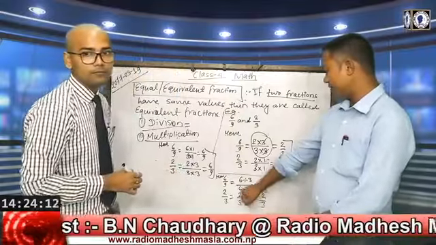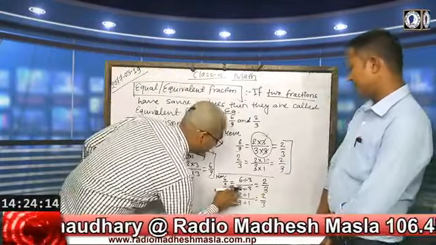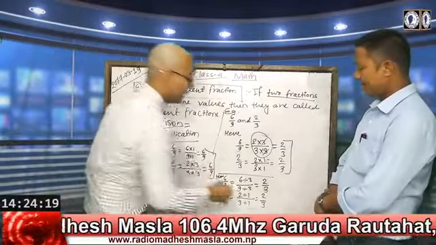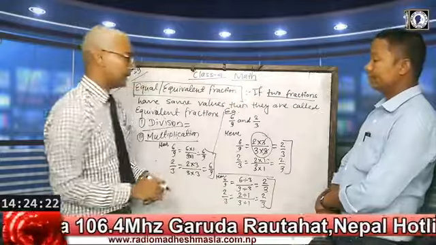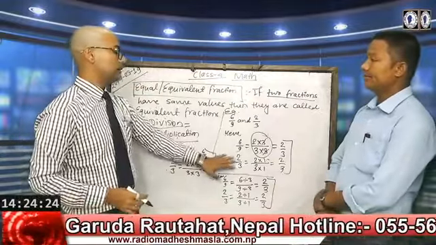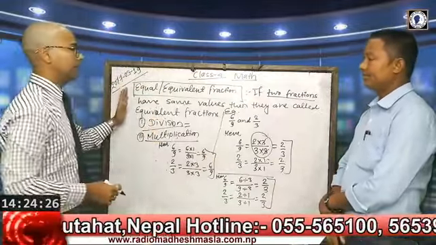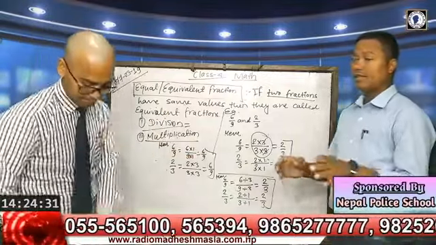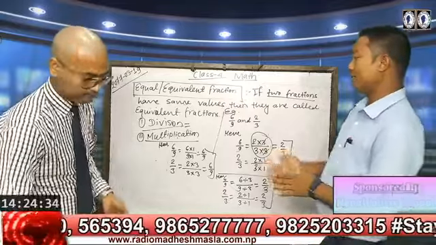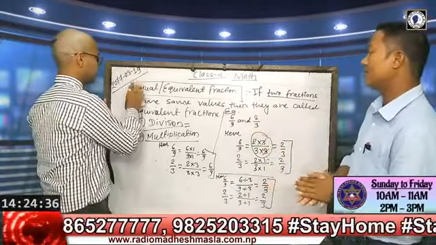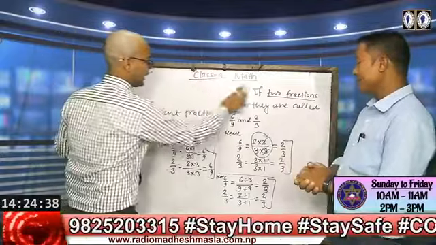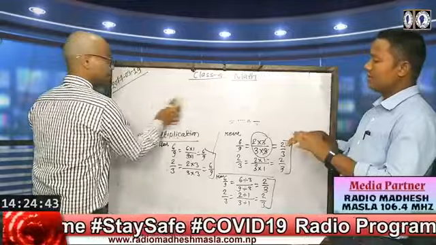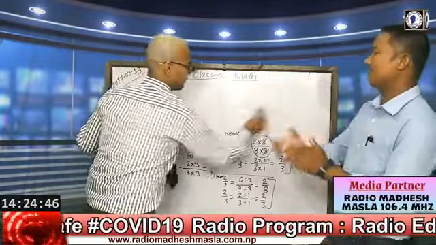I think it's a 9, right, sir? Yeah, sorry, 9. Okay. Then after, again we have the same number. So by multiplying or dividing, we can find the equal or equivalent fraction in this way. Actually, this is the good method for the calculation of division and multiplication method for the equivalent fraction, right, sir? Yeah. And we also have other methods to find the equivalent fraction. Which method is better for our students?